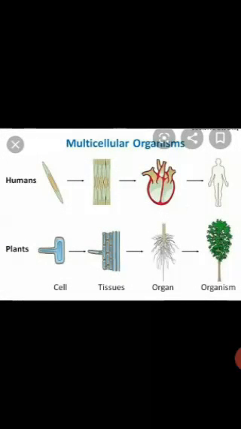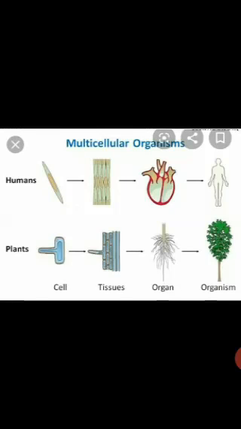Now, can we go ahead and differentiate or give some basic differentiation between unicellular and multicellular organism? We can. So, the first point we can say is that unicellular organisms have a single cell, whereas multicellular organisms are made up of many cells. Then in unicellular organism, a single cell is capable of performing all the life functions, but in multicellular organisms, multiple cells have different functions to perform.